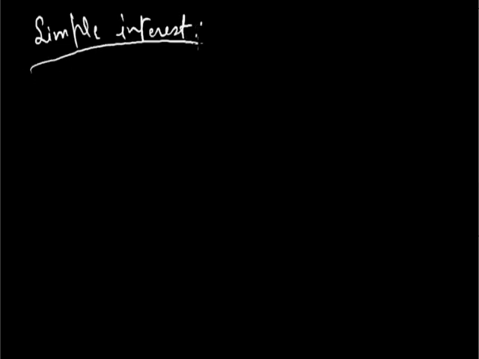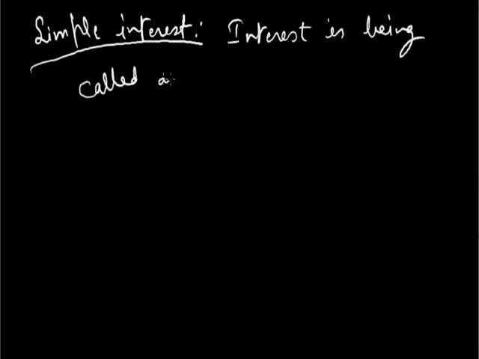Now the concept arises about simple interest. What is simple interest? Interest is called simple if it is calculated on the original principal.